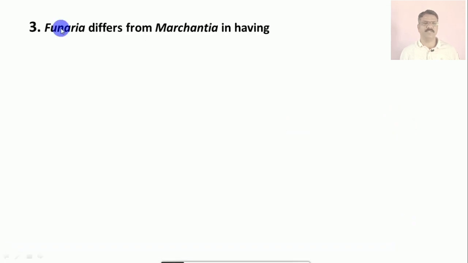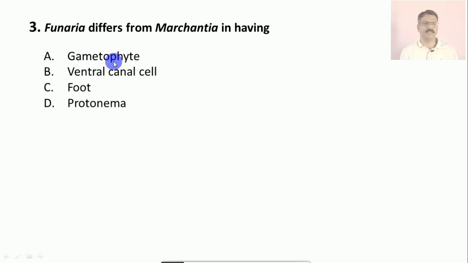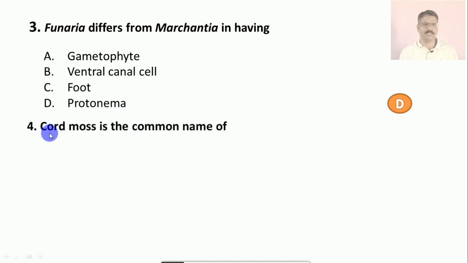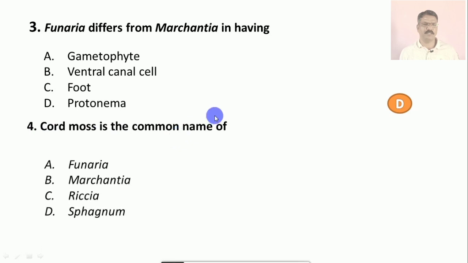Question number 3: Funaria differs from Marchantia in having A. gametophyte, B. ventricular cell, C. foot cell, or D. protonema. The correct option is D, protonema is present in Funaria as compared to Marchantia. Then question number 4: Cord moss is the common name of A. Funaria, B. Marchantia, C. Riccia, D. Sphagnum. The correct answer is that cord moss is commonly called Funaria.